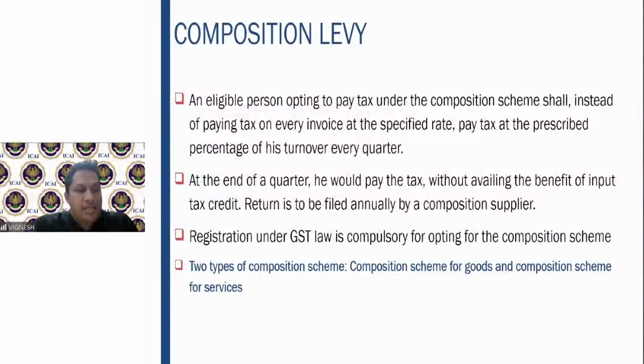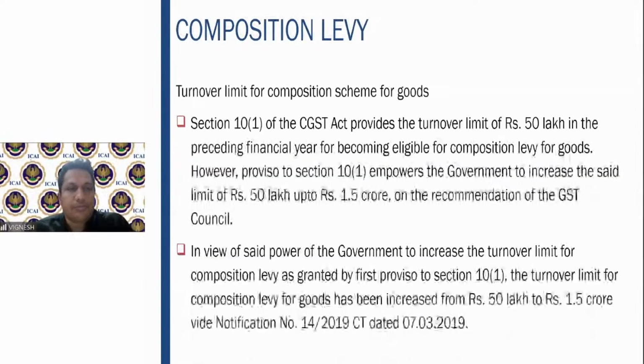Fine. So again, as I told you, the eligible person here shall, instead of paying the tax on every invoice, pay a prescribed percentage of the turnover. At the end of the quarter, he has to pay the tax without availing the input tax credit. Annual return has to be filed by the composition dealer. Registration is compulsory under GST. Turnover limit is 1.5 crores for goods, manufacturers, traders, and restaurant service providers.